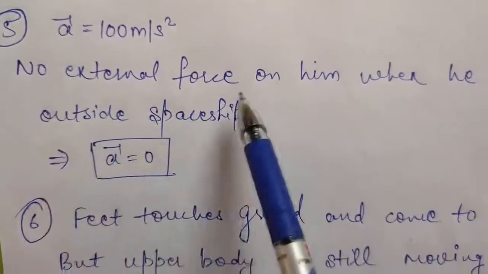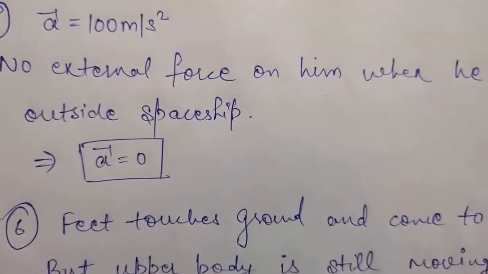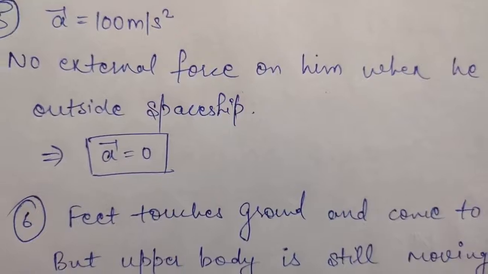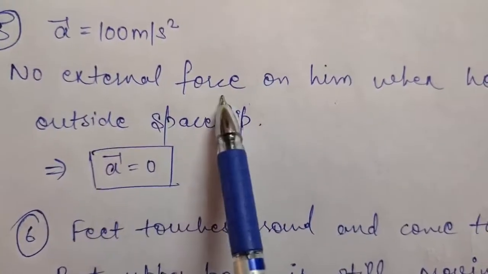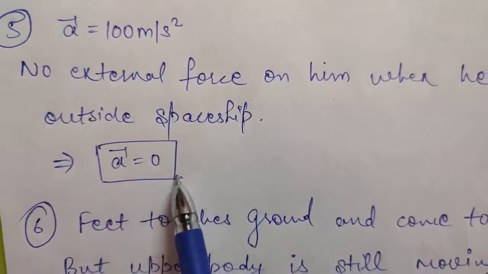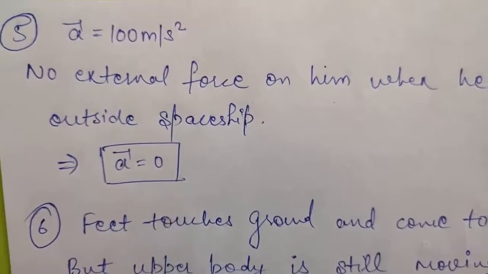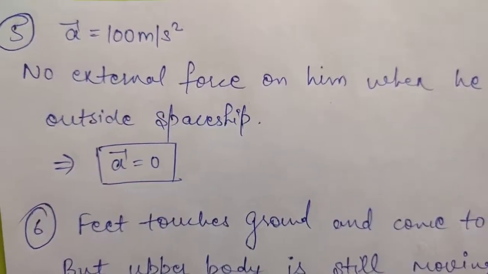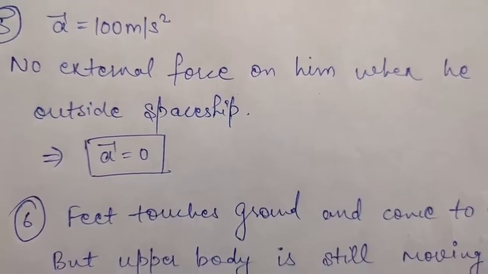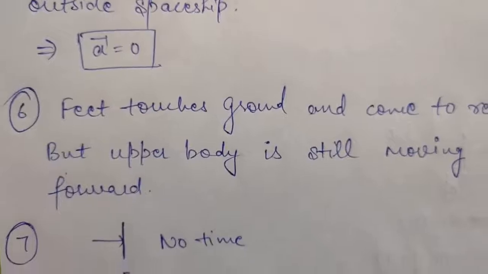There will be no external force on him. So as there is no external force, therefore from Newton's second law, if net external force is 0, then acceleration will also be 0. So you can say there will be 0 acceleration of the astronaut at the instant when he is outside of his spaceship.